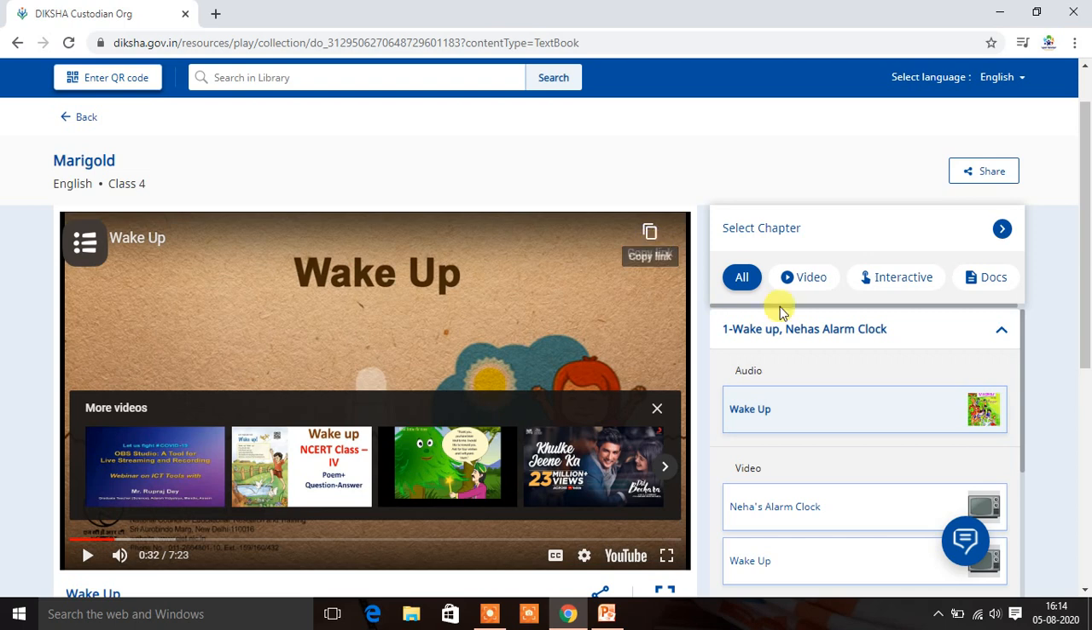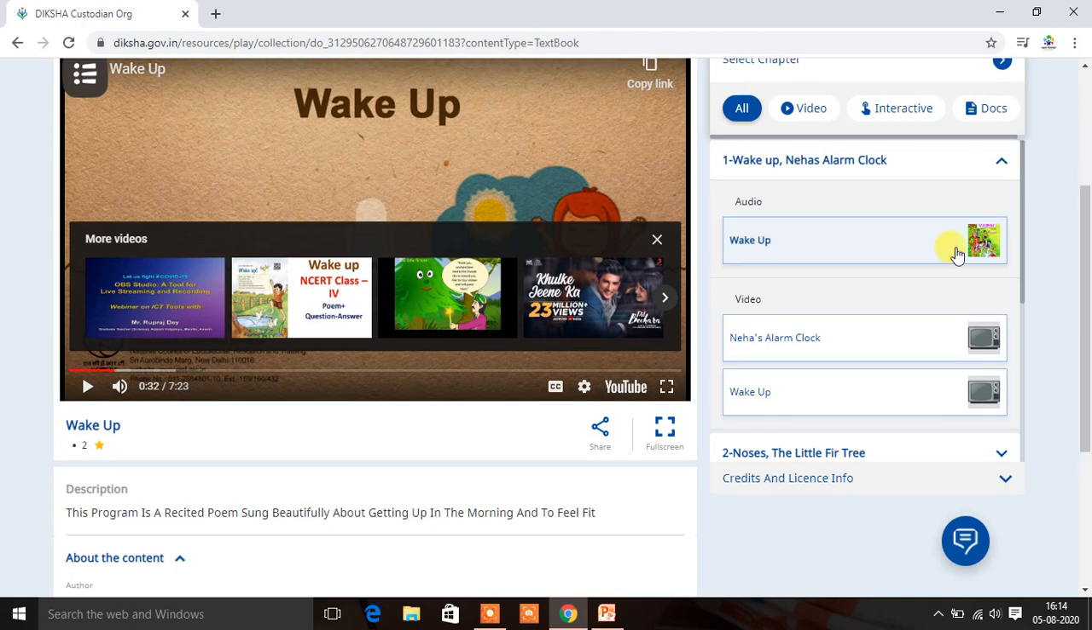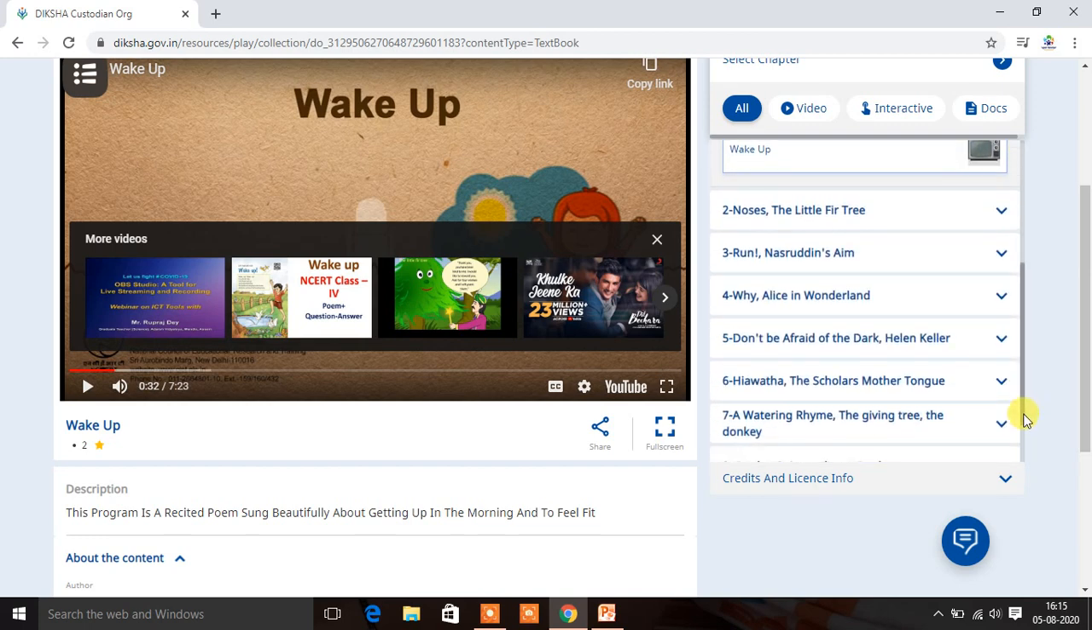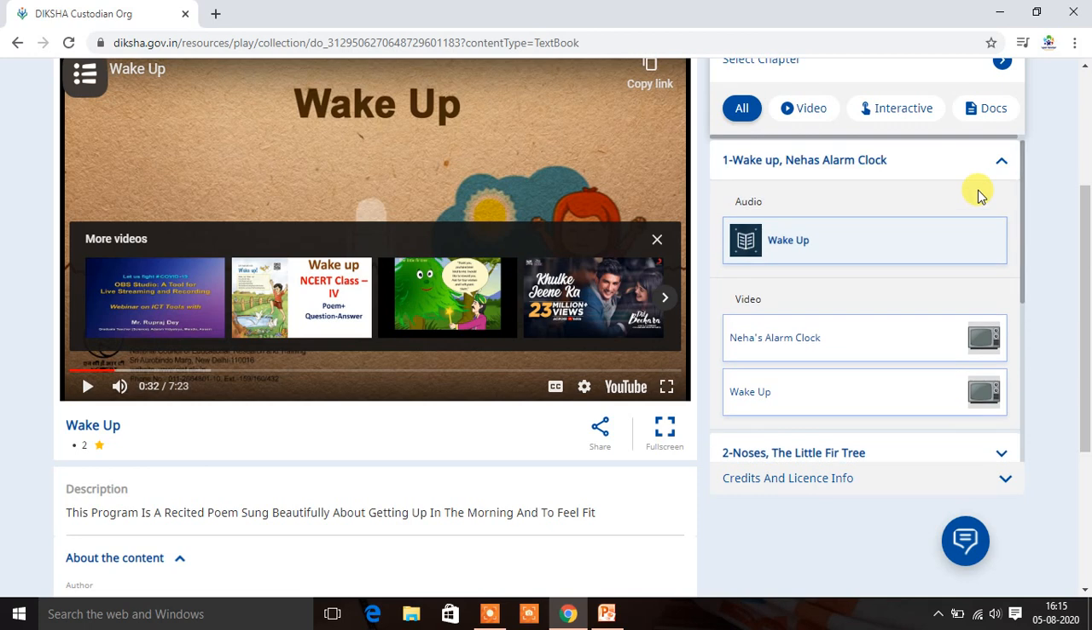At the same time, here you can see a few more contents are there except video. Some documents are also there. Suppose this one is, here you can see one audio clip is also there, and some video clips are also there. After that, you can see all the topics here, all the topics up to the last unit. So in this way, you can share any content of any class.